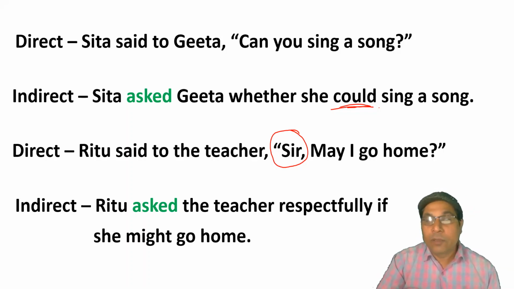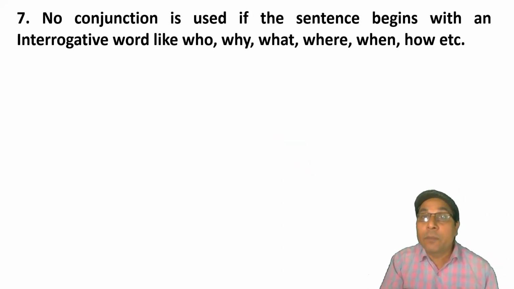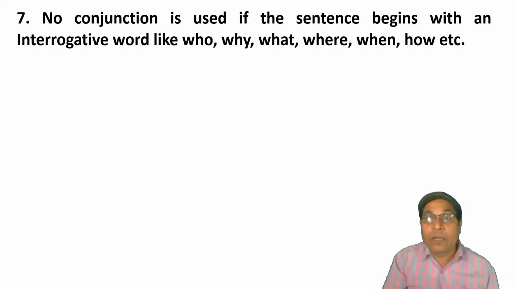Now come to the next rule. No conjunction is used if the sentence begins with an interrogative word like who, why, what, where, when, how, etc. Just, dear students, I have told you that the sentence having who, what, why, when, where is known as B type of interrogative sentence.